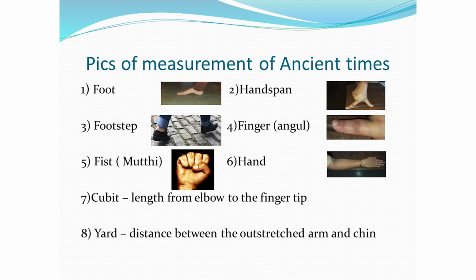In ancient times, these were some of the commonly used units of measurement: foot, handspan, footstep, finger, fist or muthi, hand, cubit, the length from elbow to the fingertip, yard, the distance between the outstretched arm and chin. However, this caused confusion as everybody's body could be of slightly different sizes. So here the need arises to follow some standard units of measurement, which we will see in the next class.